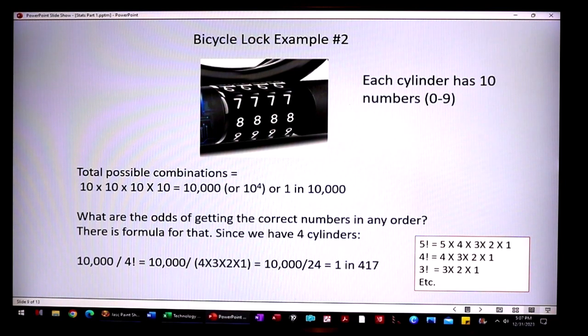And we start off with what we know. There's 10 numbers. Total possible combinations is 10,000, or 1 in 10,000. But there's a formula that says if you don't care what order the numbers are in, in other words, instead of getting 1, 2, 3, 4, you got 4, 3, 2, 1, then you divide it by 4 factorial, which is simply 4 times 3 times 2 times 1. So 10,000 divided by 4 times 3 times 2 times 1 is 10,000 divided by 24, or there's a chance of 1 in 417. Much better odds.